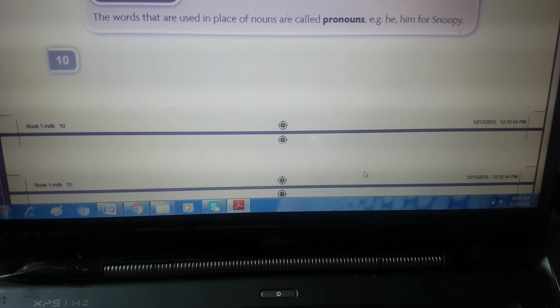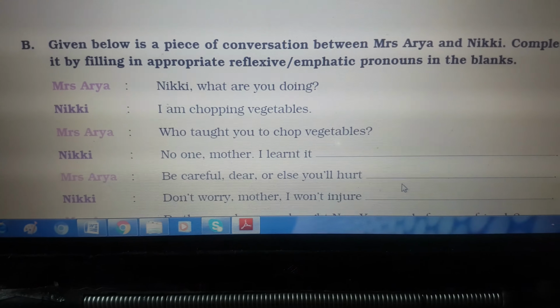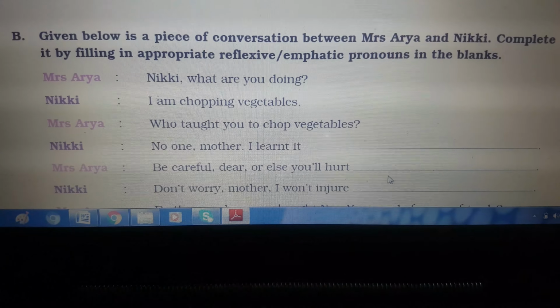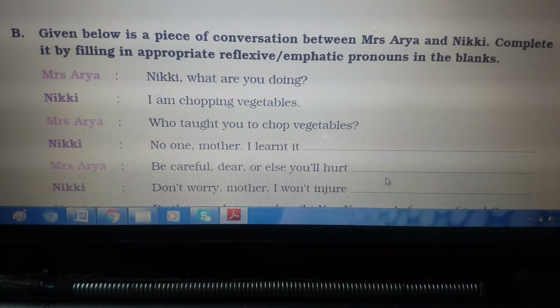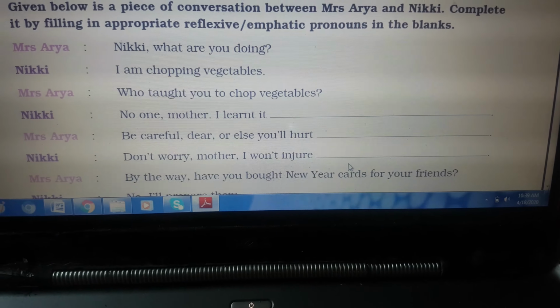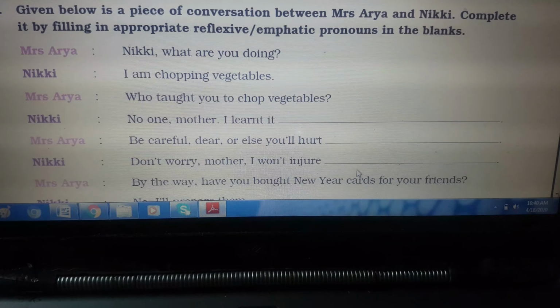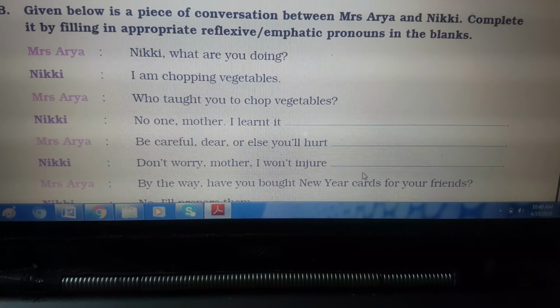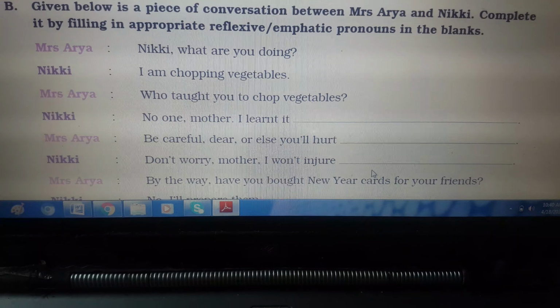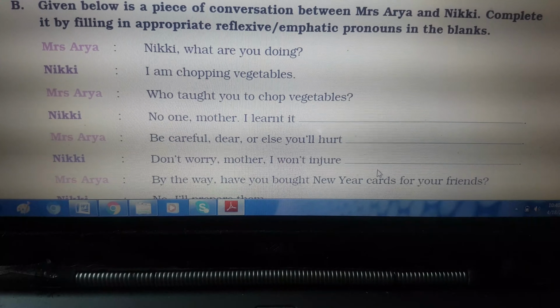Okay, the next worksheet which you have to do, the B part of this, is about reflexive and emphatic pronouns. Just now I have told you what is the difference between the two pronouns. So you have to just use those words only to complete these statements. It is a conversation between Mrs. Arya and Nikki. So Mrs. Arya is asking Nikki, what are you doing? Nikki is replying, I am chopping vegetables.